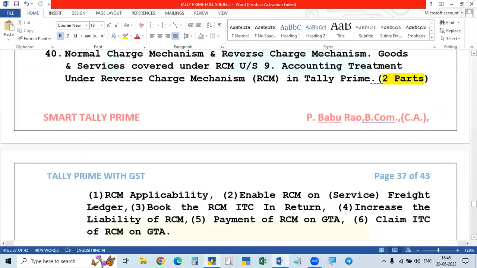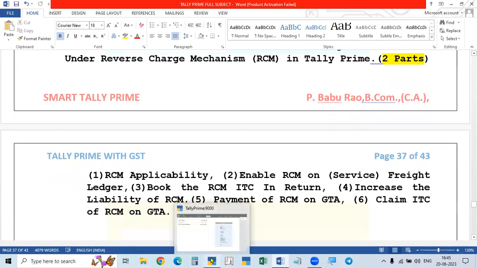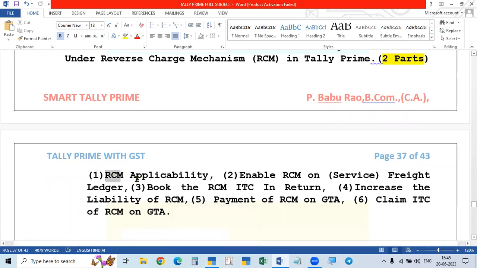So in that case, we have to make some settings, that is, enable some features, in only two places. One is RCM applicability. It must be made applicable for the company, and enable RCM on services. The RCM is paid for services, but we are concerned about the freight, that is GTA service, or legal service, or anything. For goods, we open a stock item. For services or expenses, we open a service or expense account. That is the account.